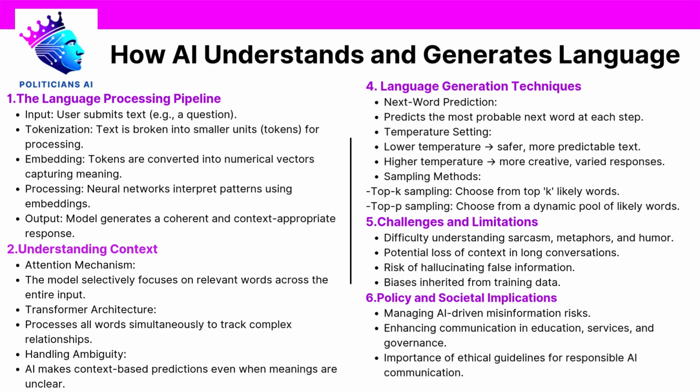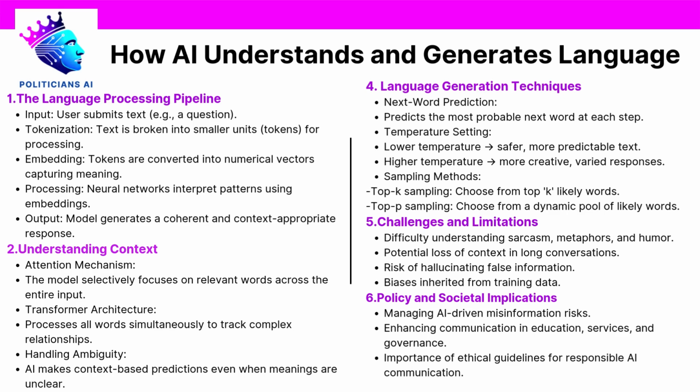Next word prediction. At its core, language generation is about predicting the next word. Given the phrase "artificial intelligence can," the AI predicts what words are most likely to follow based on everything it has seen during training. It picks one word at a time, stringing them together into coherent sentences.